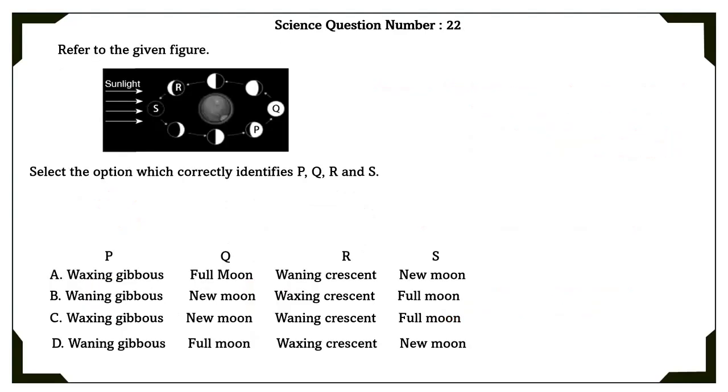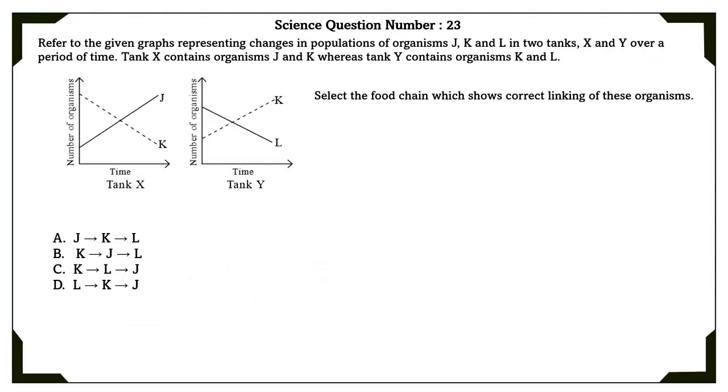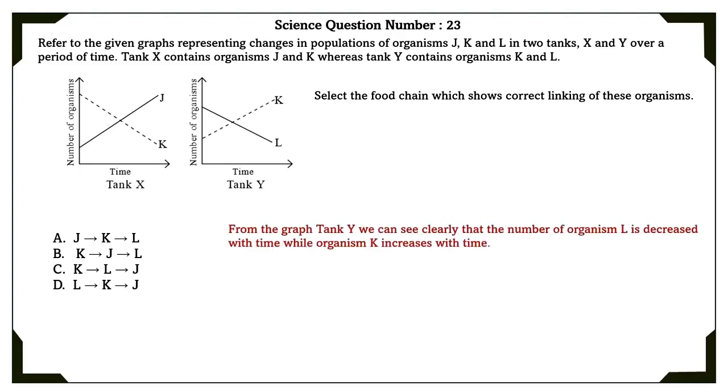Science question number 22. Refer to the given figure. Select the option which correctly identifies P, Q, R, and S. Here, according to the given picture, the correct option is the A option. Science question number 23. Refer to the given graphs representing changes in population of organisms J, K, and L in two tanks X and Y over a period of time. Tank X contains organisms J and K, whereas tank Y contains organisms K and L. Select the food chain which shows correct linking of these organisms.